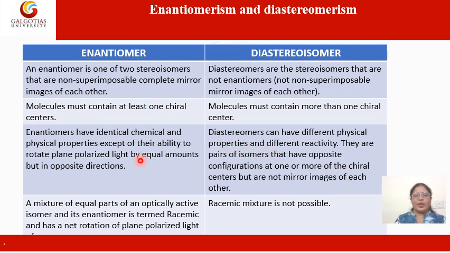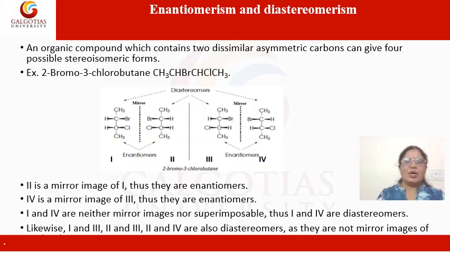The fourth point, for enantiomers, is that if we take a mixture of two enantiomers, that is called a racemic mixture. And if we see the rotation of the plane polarized light by this racemic mixture, then it is 0. In case of diastereomers, this type of racemic mixture is not possible. We'll take an example of a compound